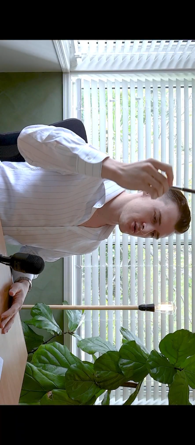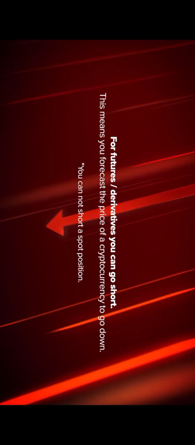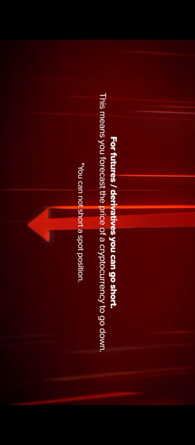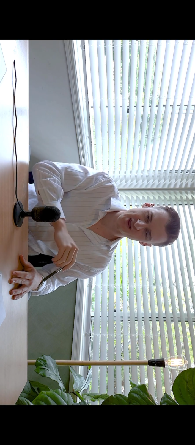Using futures, you can also bet on the decline of the market. So as it's coming back down again, you can profit from when the market starts to go down. This is called shorting. Shorting is where you sell at the top and then you buy back lower and you make a profit over that period of time.